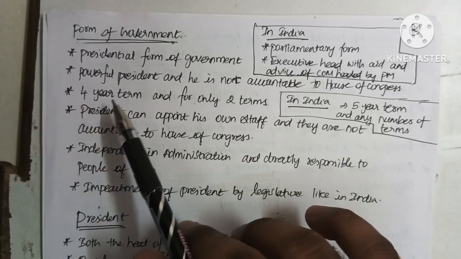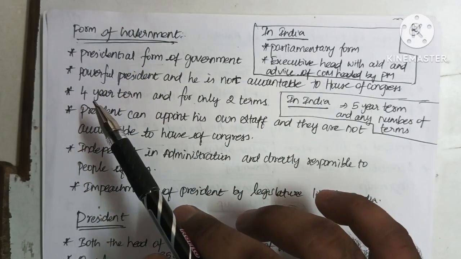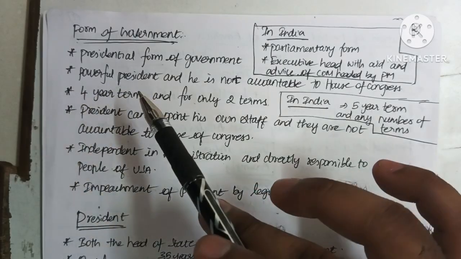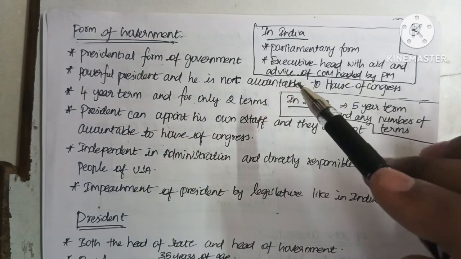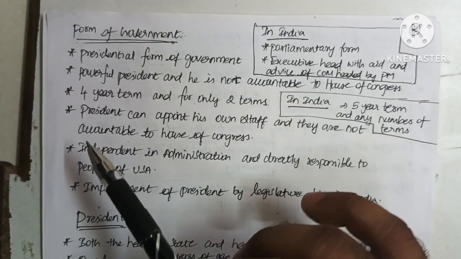So once the president in the USA has been president for 2 terms, which means 8 years, he cannot stand for a presidential election again. But in India, the president can contest an election any number of times.